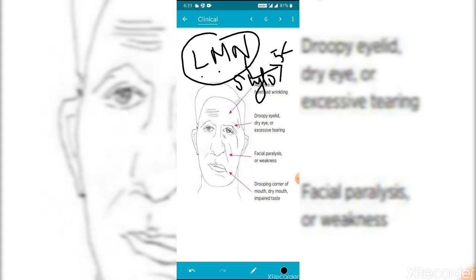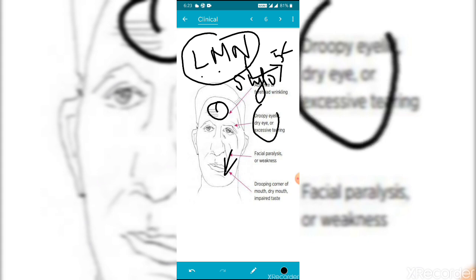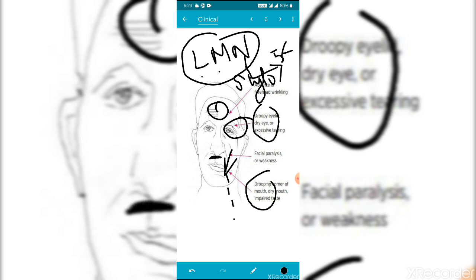The clinical features: facial asymmetry; next, loss of horizontal fissures on the forehead; widening of palpebral fissures and drooping eyelids; drooping mouth as well as dripping of saliva; and loss of the nasolabial fold. These are the clinical features of Bell's palsy.